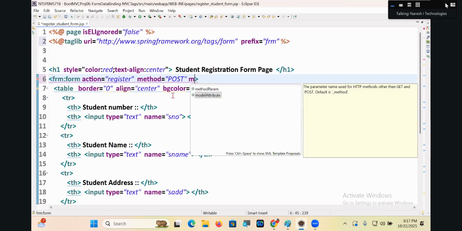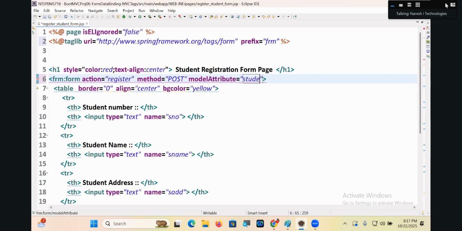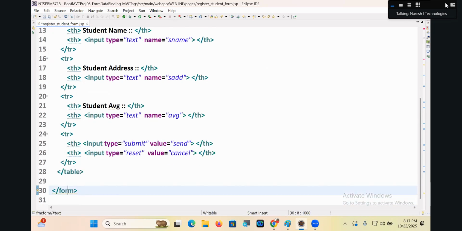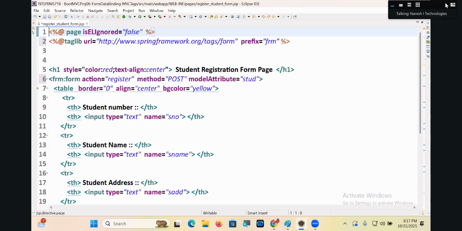Model attribute. What attribute? Model attribute stud. Okay, model attribute stud, the model attribute name is stud. Compulsory. You have to close it, guys. FRM colon form. JSP tags are very strictly typed, guys.